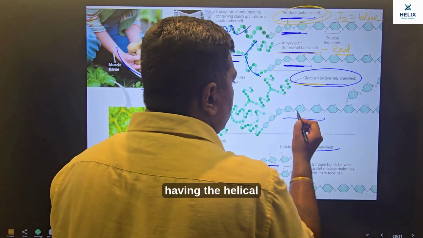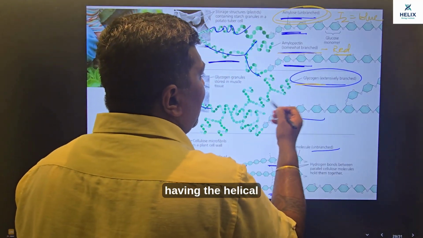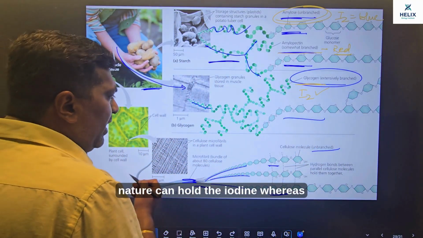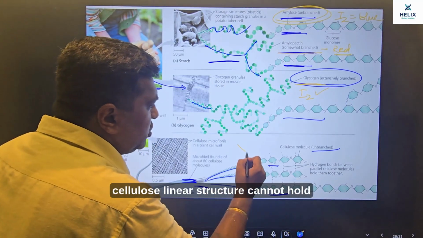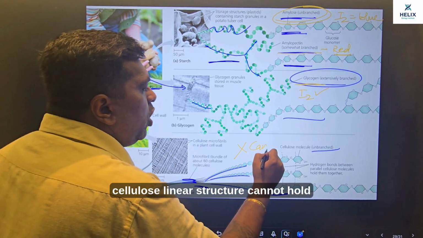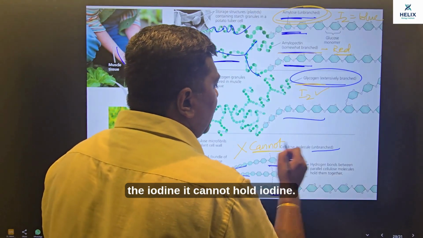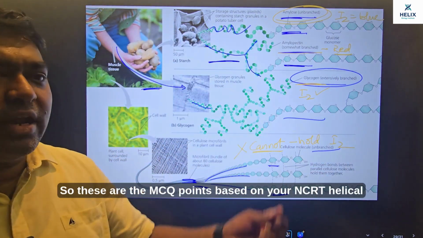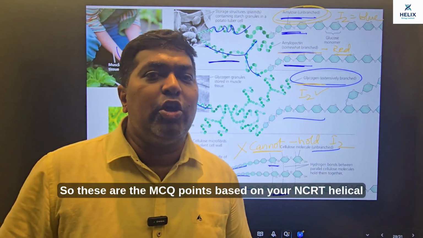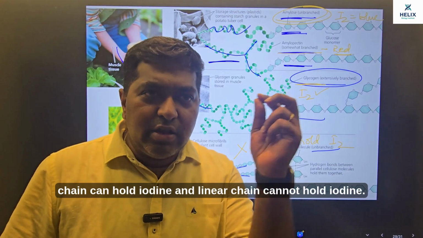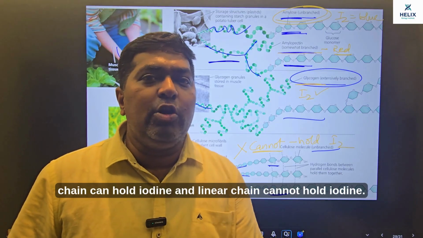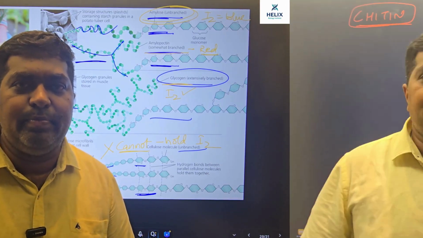Similarly, glycogen, having a helical nature, can hold the iodine, whereas cellulose, having a linear structure, cannot hold iodine. So these are the MCQ points based on your NCERT. Helical chain है, iodine hold कर पाएगा. Linear chain है, iodine hold नहीं कर पाएगा.